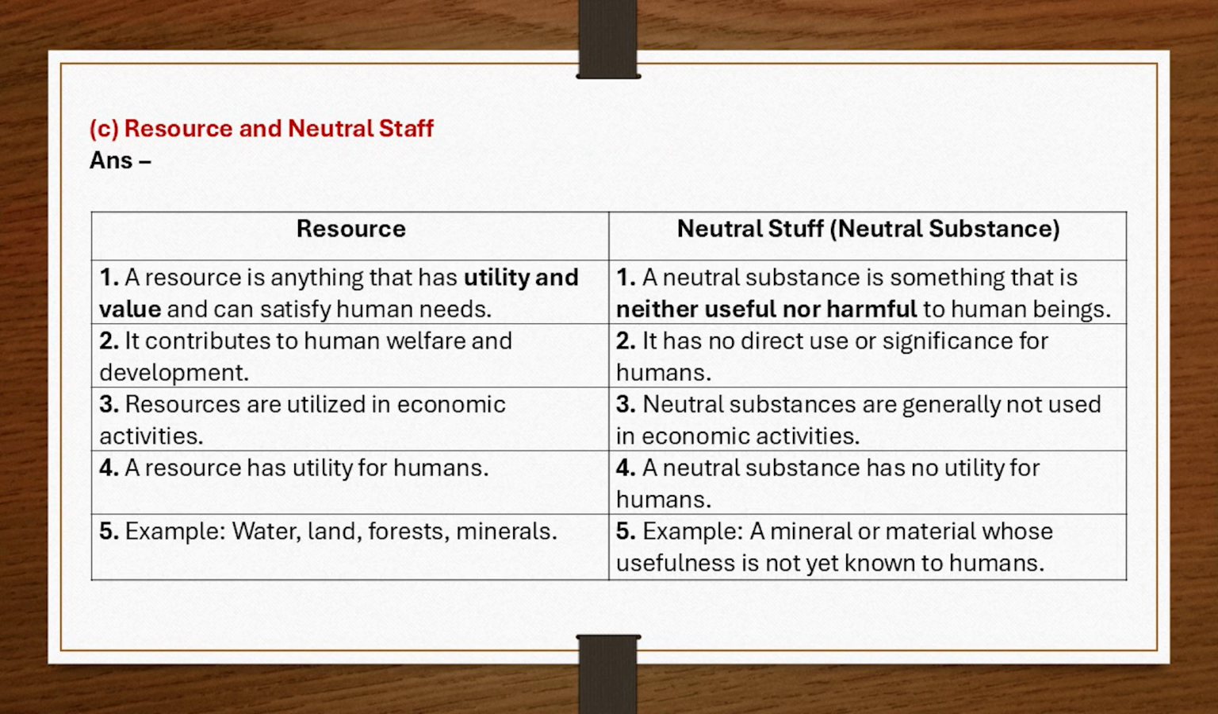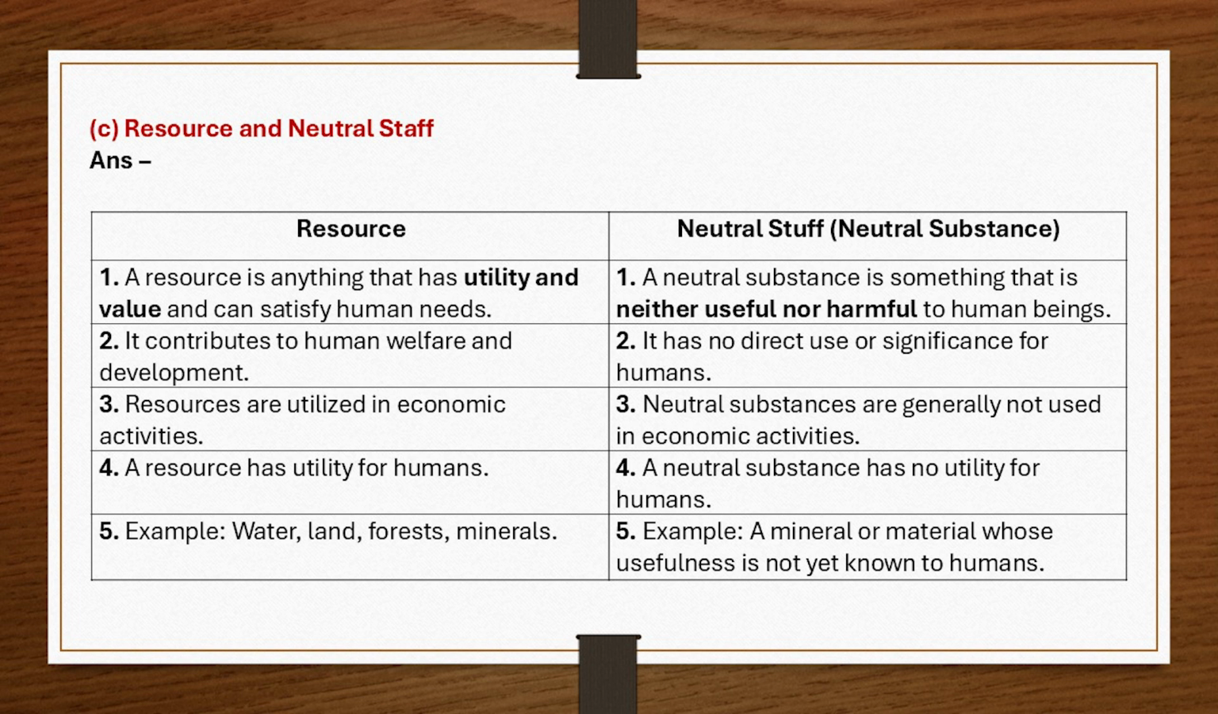C. Resource and neutral stuff. Answer. Resource. Neutral stuff, neutral substance. 1. The resource is anything that has utility and value and can satisfy human needs. 1. A neutral substance is something that is neither useful nor harmful to human beings. 2. It contributes to human welfare and development. 2. It has no direct use or significance for humans.